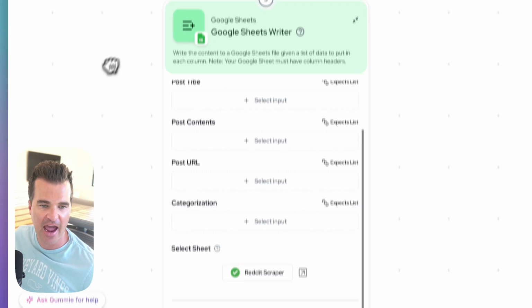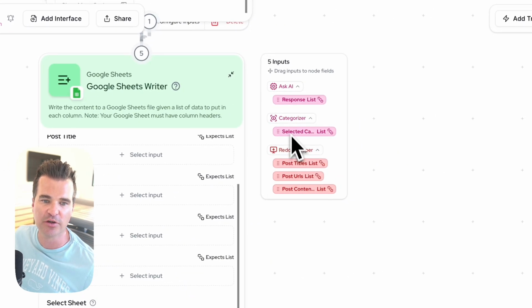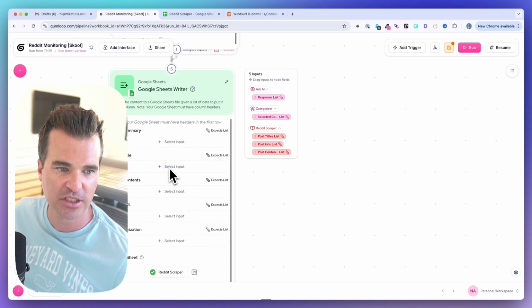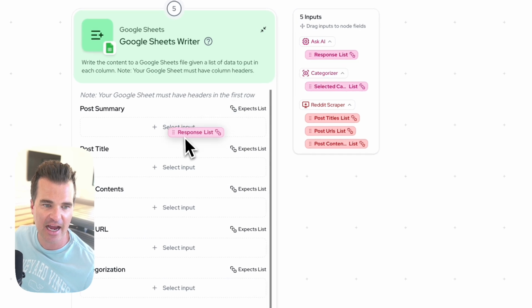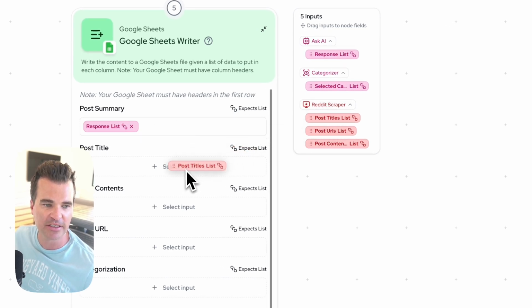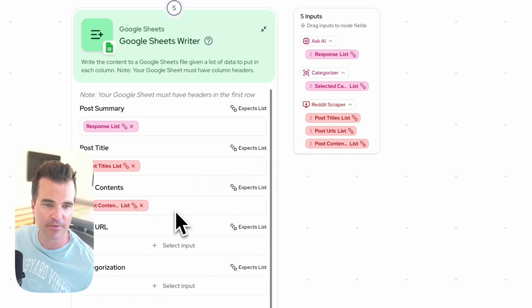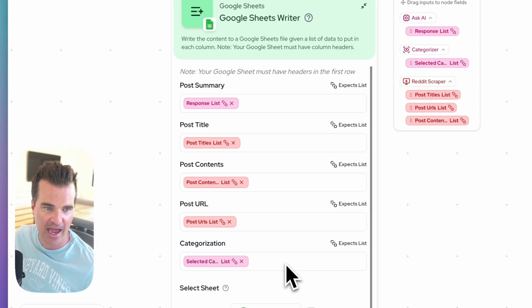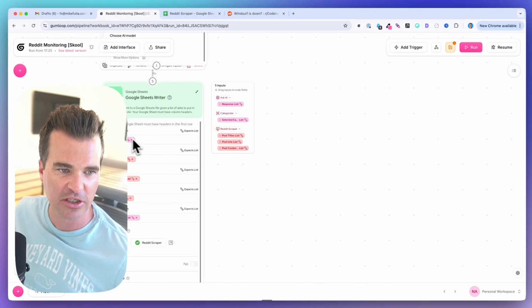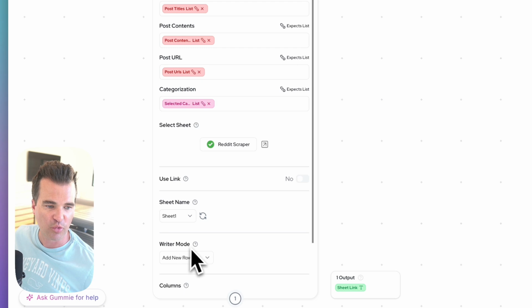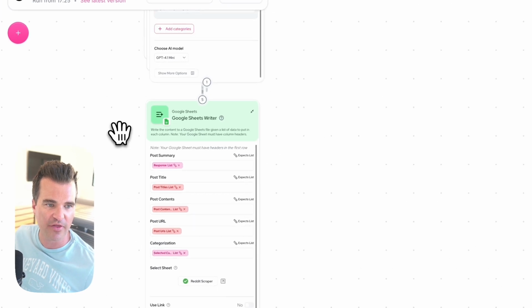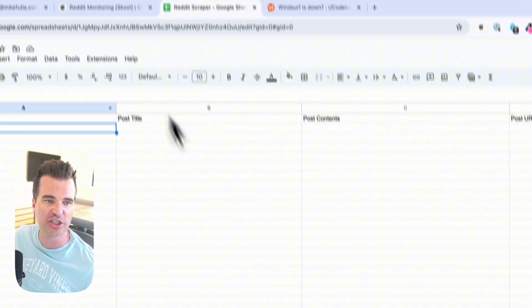All right, and once I've done that, and let me just zoom in, I can see all of those fields are now available to me to drag onto my Google Sheets writer node. So for the post summary, I'm going to grab that from the Ask AI node. The post title is going to come from Reddit, post content from Reddit, post URL from the Reddit scraper, and then finally the categorization is going to come from the categorizer node. So let me drag that onto there. So now our Google Sheets writer looks pretty good. We've got all 5 columns here. We've got the writer mode set at add new rows, and we've got all 5 of our columns. So now when we run this, what we should see happen is this spreadsheet should populate.